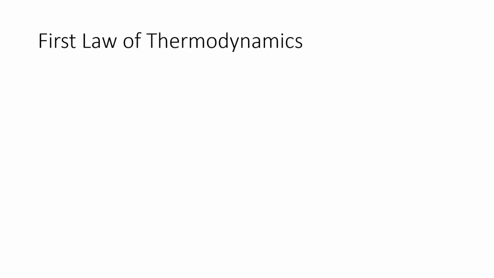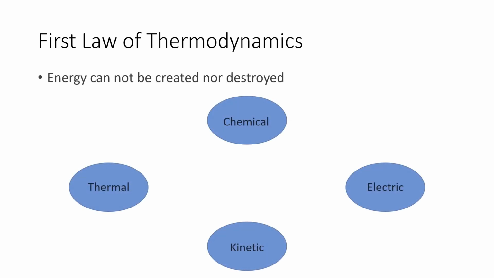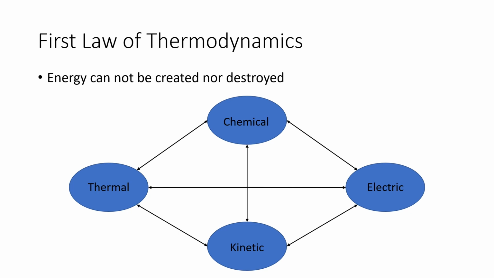Now, in order to understand the second law of thermodynamics, first we have to know the first law. The first law of thermodynamics states that energy can only be transferred between types of energy. It can never be created nor destroyed. Heat is thermal energy, transferred between systems due to a temperature difference.